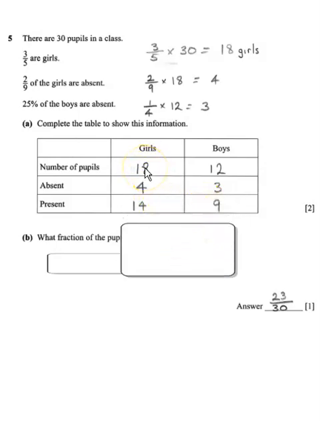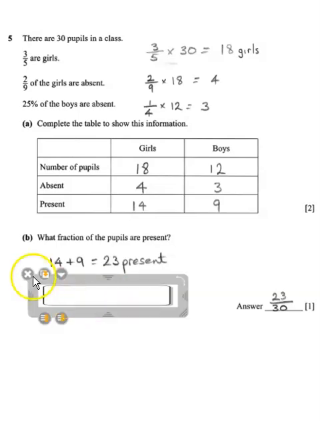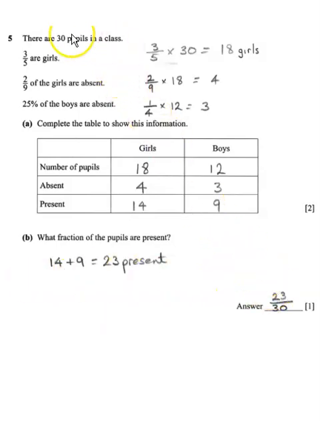So if there's a total of 18 girls and 4 are absent, there's 14 left, or 14 present. This is the same for the boys. 12 take away 3 is 9. It says question B, what fraction of the pupils are present? So you can see 14 plus 9 is 23. So it's 23 out of the 30 pupils in the class.